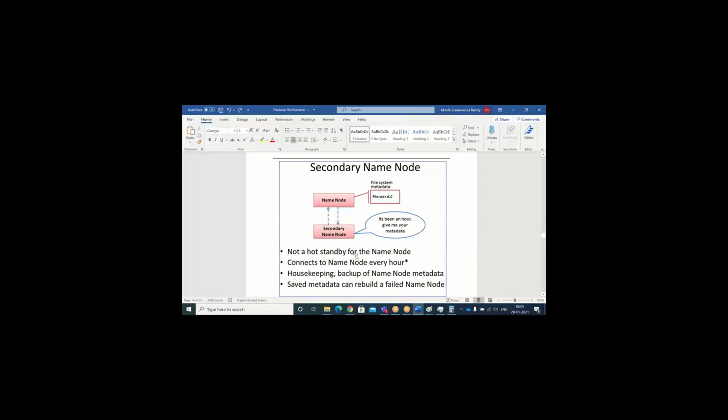It is not a hard standby for the name node. It connects to the name node every hour, again a star symbol, it's a configuration. It does housekeeping backup of name node metadata. The saved metadata can be used to rebuild a failed name node.